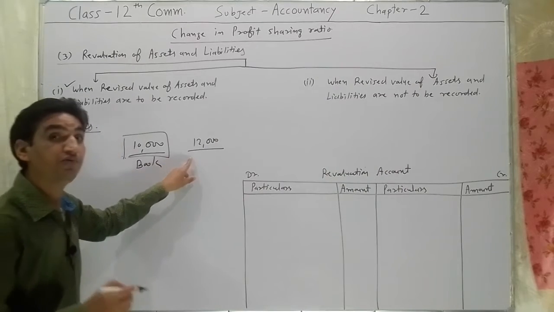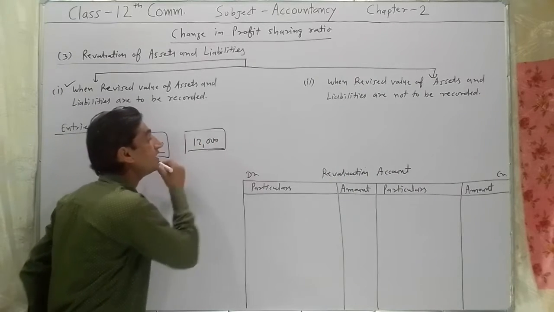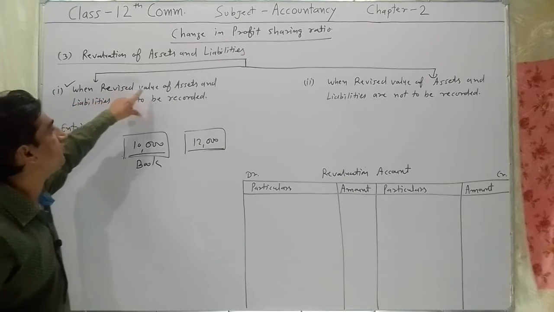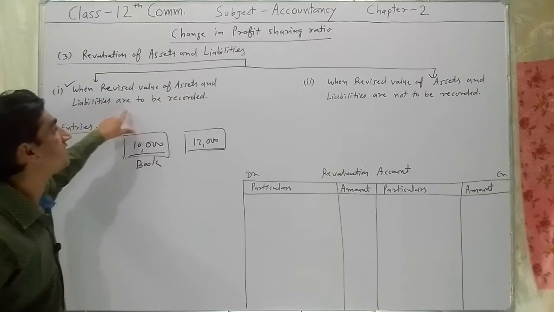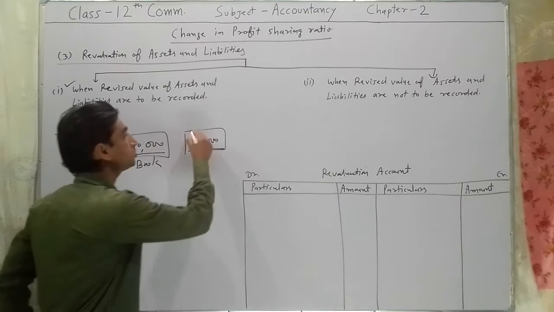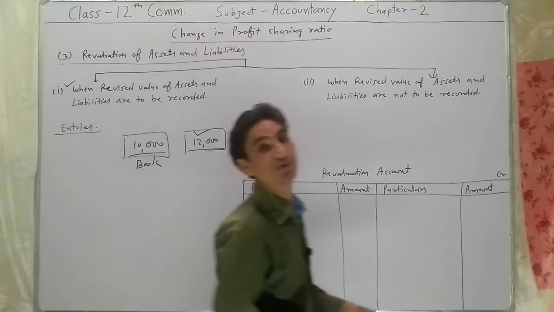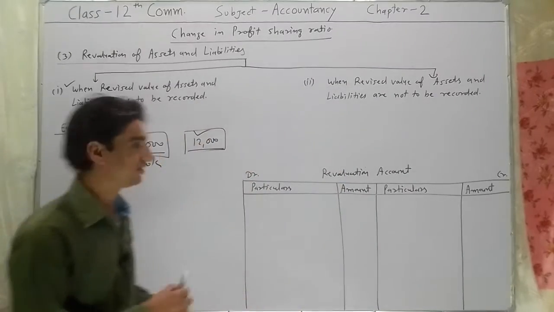But when we record the revised value, in such condition, when revised value of assets and liabilities are to be recorded at 12,000, what will be the accounting treatment? Let's discuss here.